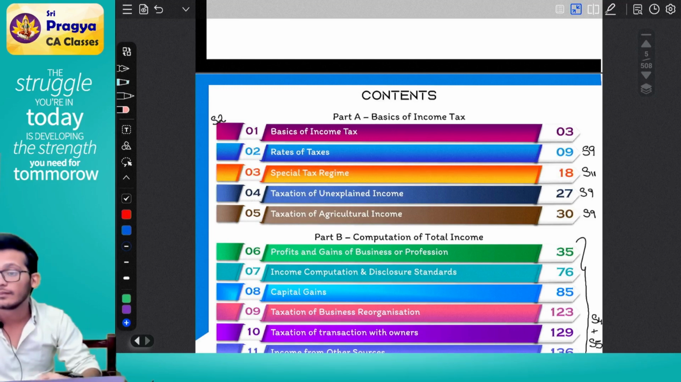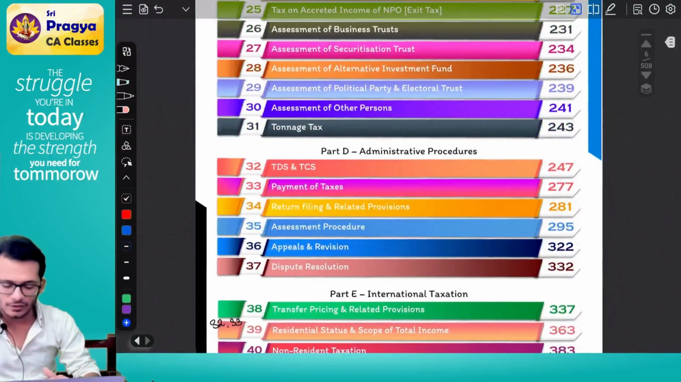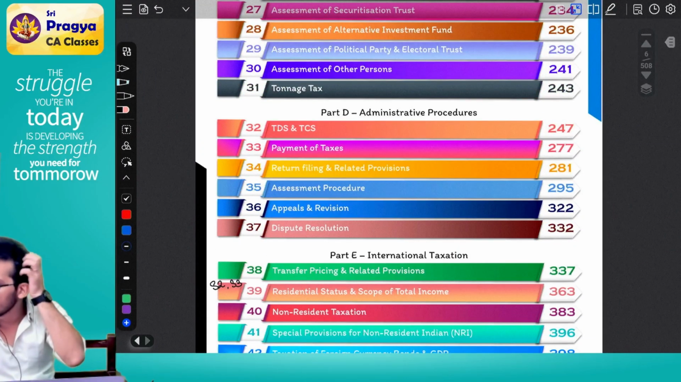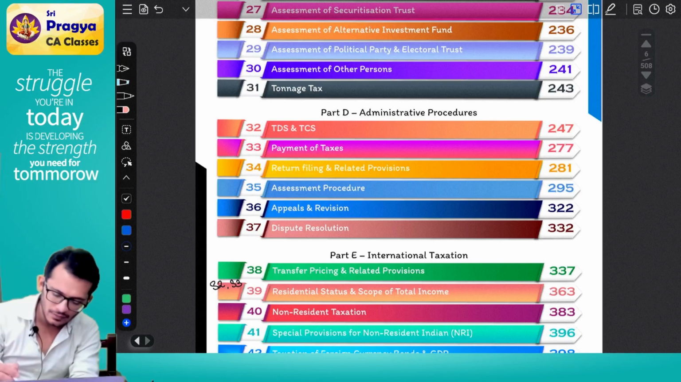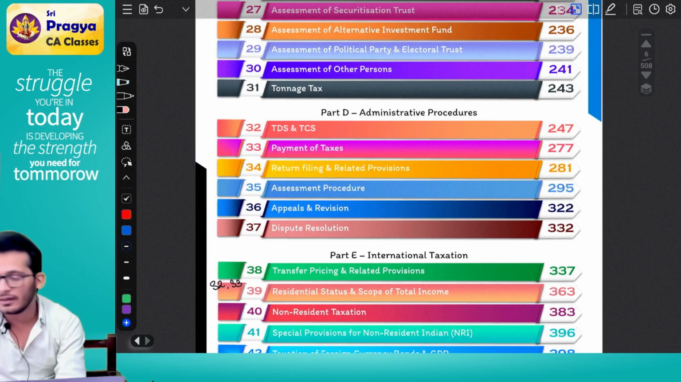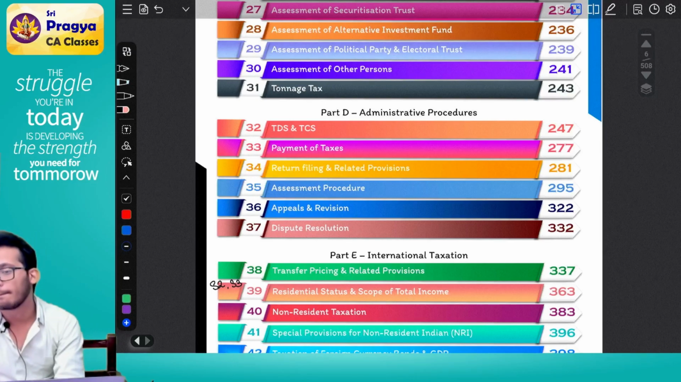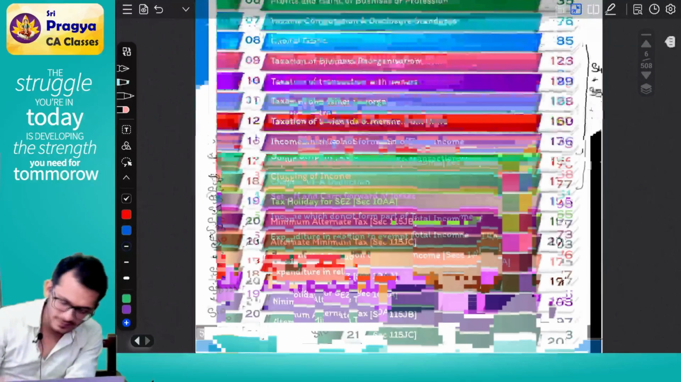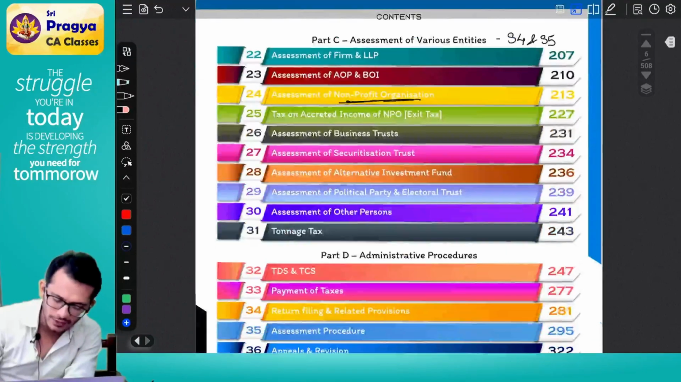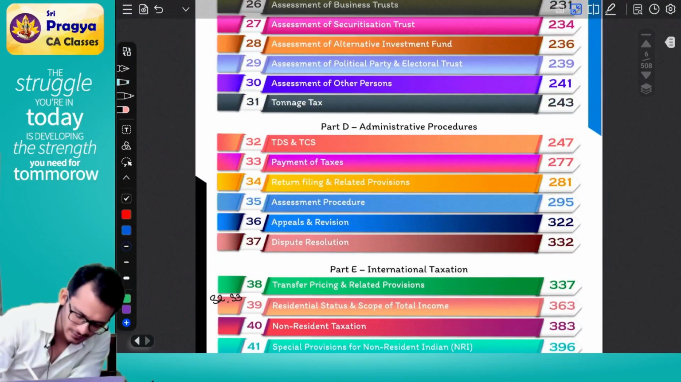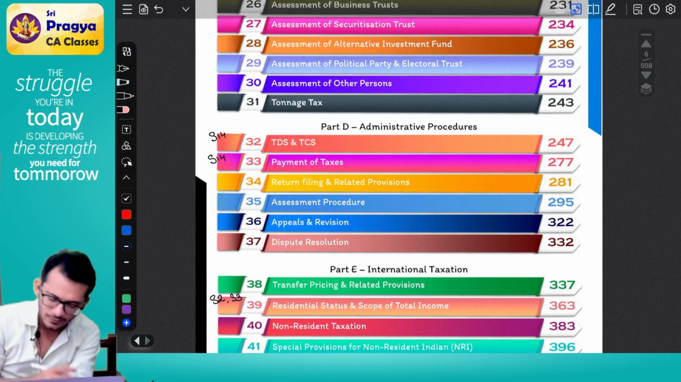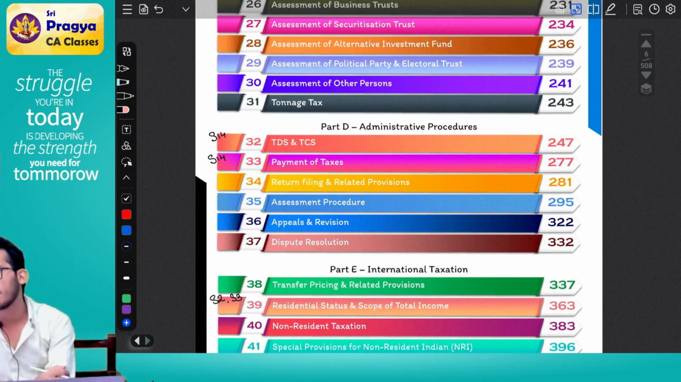Next, you will file your return. So you will claim relief. Relief is part of respective chapters. Next, you will claim TDS, TCS. Step number 13, 14. So TDS is step number 14. Payment of taxes is also step number 14. Next, step number 14, chapter number 33.